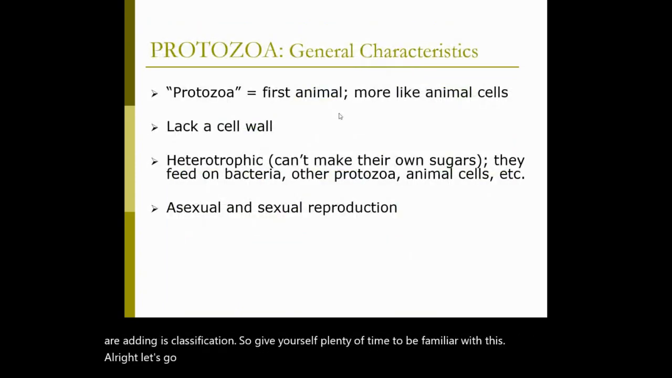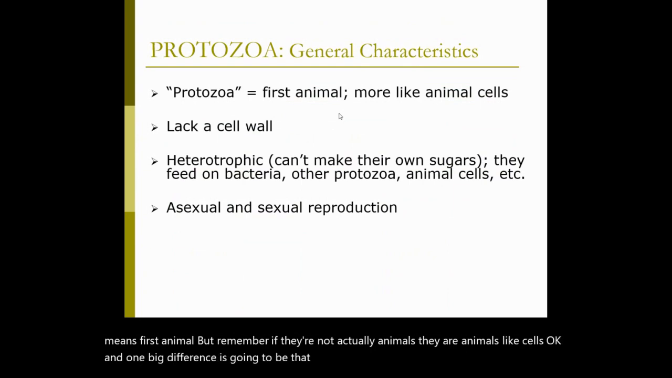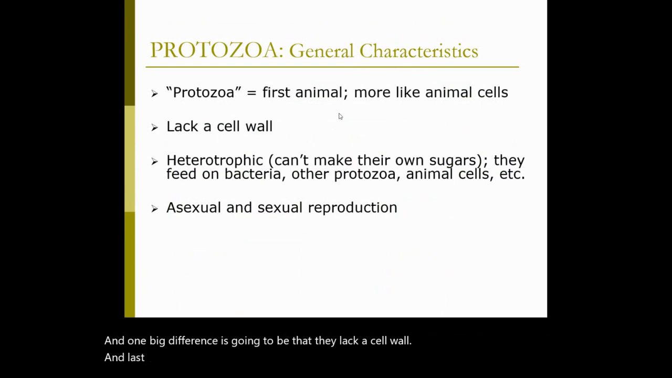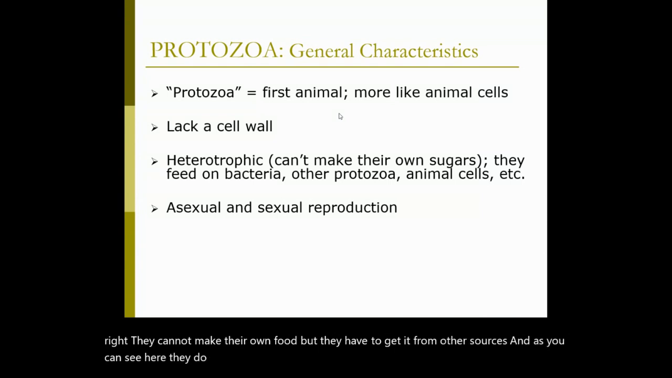So we're going to start with the protozoans, and protozoa actually means first animal, but remember, they're not actually animals. They are animal-like cells. And one big difference is that they lack a cell wall, and they are heterotrophic. They cannot make their own food. They have to get it from other sources. And as you can see here, they do feed on animal cells, bacteria, even other protozoans.